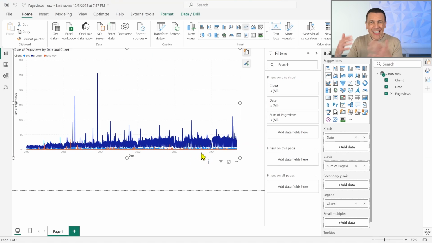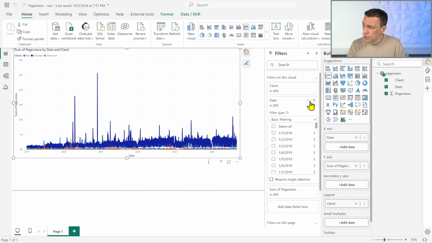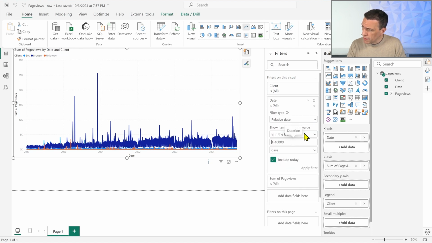Now, you can see that there is some up and down, so actually something is happening, but the first thing that I might want to do is, for example, to analyze a smaller range, because otherwise I cannot see exactly what is happening. So let's try to filter, for example, only from January 1st, 2023 to the end of 2024. So I could apply a range of dates, like, for example, a relative date.